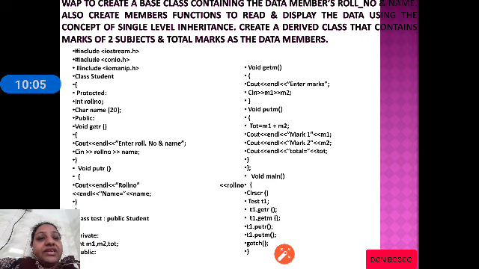So in void main, test T1. T1 dot get R will read roll number and name. T1 dot get M will accept marks. T1 dot put M will print marks and T1 dot put R will print the roll number and the name.